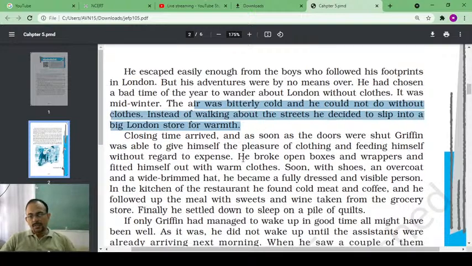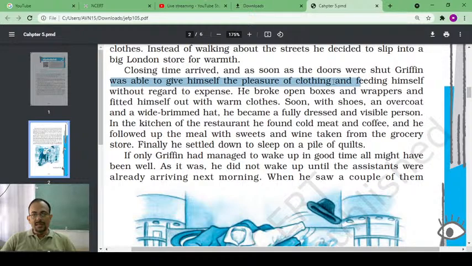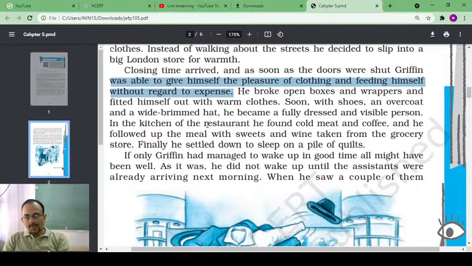Closing time arrived, and as soon as the doors were shut, Griffin was able to give himself the pleasure of clothing and feeding himself without regard to expense. Without regard to expense. So, dear students, do you understand the meaning of this?